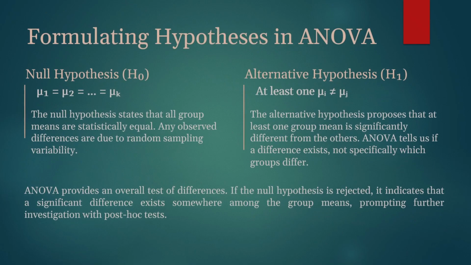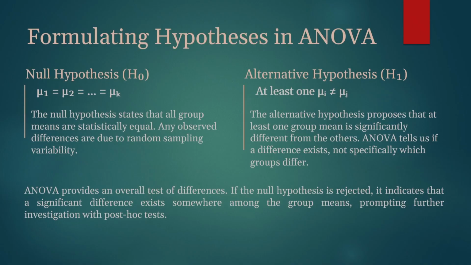Okay, next let's come to formulating hypothesis in ANOVA. The first is null hypothesis. The null hypothesis states that all group means are statistically equal and observed differences are due to random sampling variability.